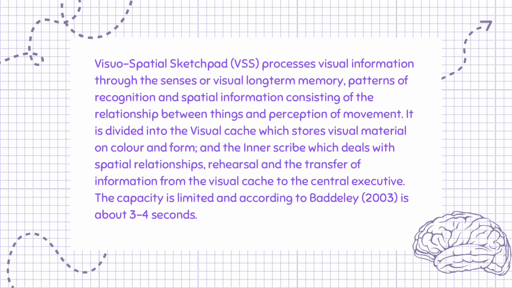Visuospatial sketchpad, VS, processes visual information through the senses or visual long-term memory, patterns of recognition and spatial information consisting of the relationship between things and perception of movement. It is divided into the visual cache, which stores visual material on color and form, and the inner scribe, which deals with spatial relationships, rehearsal and the transfer of information from the visual cache to the central executive. The capacity is limited and, according to Baddeley, 2003, is about 3 to 4 seconds.